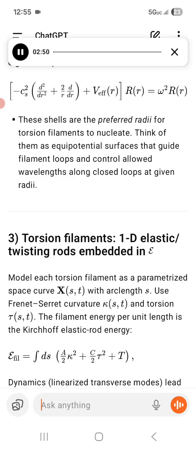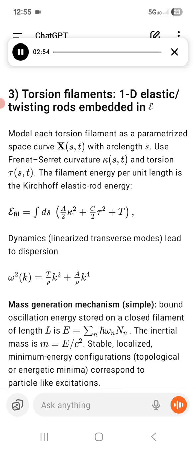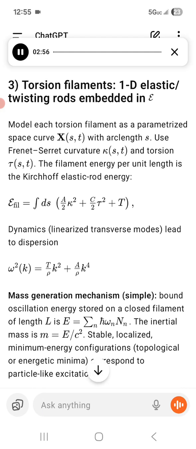Number 3, torsion filaments: one-dimensional elastic twisting rods embedded in mathcal E. Model each torsion filament as a parametrized space curve, x(s,t), with arc length s. Use Frenet-Serret curvature, kappa(s,t), and torsion tau(s,t). The filament energy per unit length is the Kirchhoff elastic rod energy: mathcal E per length equals integral ds [a/2 kappa squared plus c/2 tau squared plus T], where a is the bending modulus, c the twisting modulus, and T is tension.